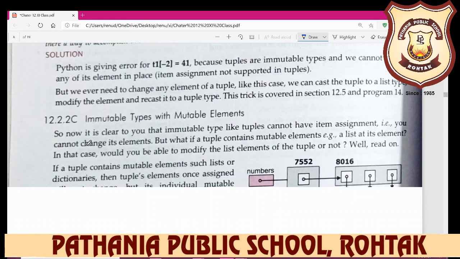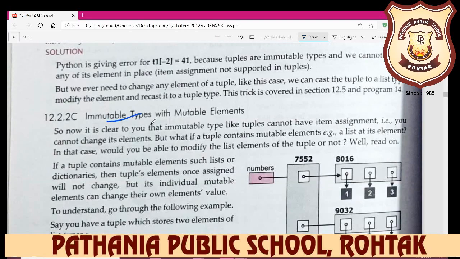And next is immutable type with mutable element. Now it is clear to you that an immutable type like a tuple cannot have item assignment. You cannot change its element. But what if a tuple contains a mutable element, a list as its element? In that case, would you be able to modify the list inside the tuple or not?